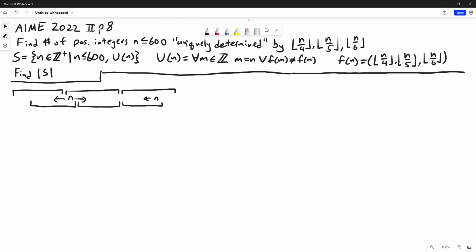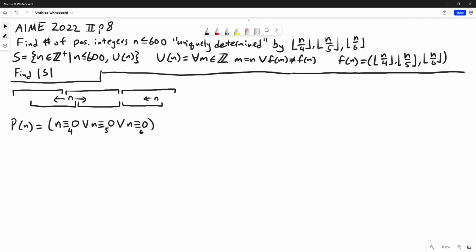So let's write out how we can express this property of being at the left of an interval and the right of an interval. I'm going to call this P of n, and we can say this is n congruent to 0 mod 4 or n congruent to 0 mod 5 or n congruent to 0 mod 6.